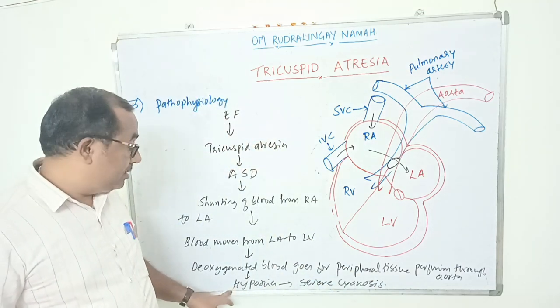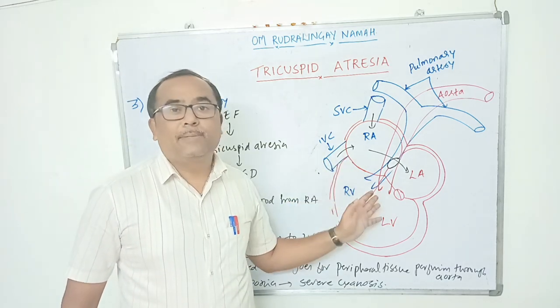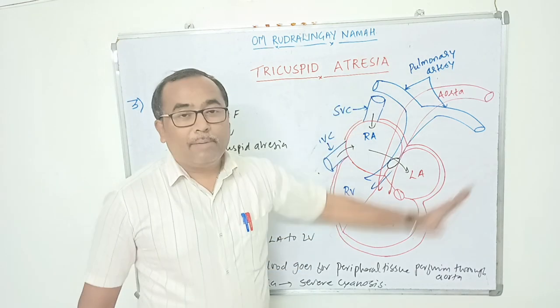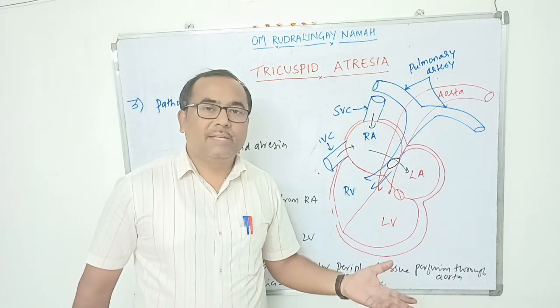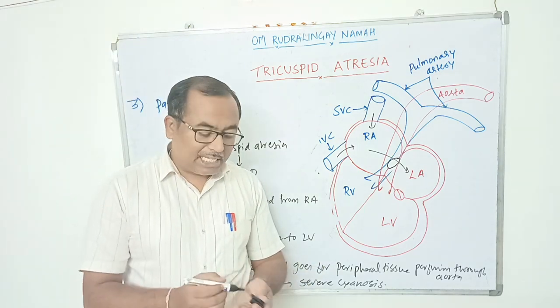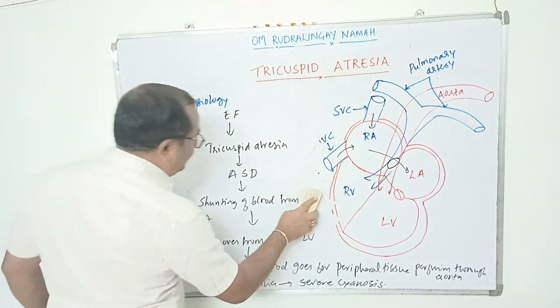Why is there severe cyanosis? Because of hypoxia, as there is no oxygenation. Oxygenation of blood will not at all take place here. So directly the deoxygenated blood will go for peripheral tissue perfusion. This will lead to severe hypoxia, and that will lead to severe cyanosis. So that is why it is classified under cyanotic congenital heart disease. Now let us see what is the